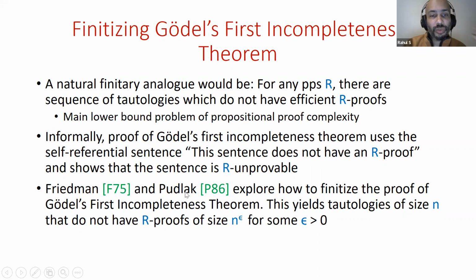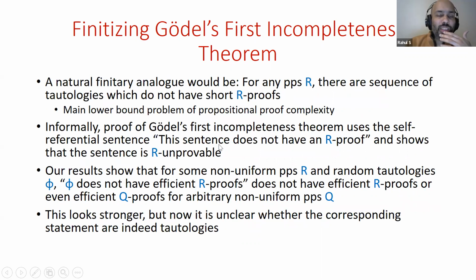Harvey Friedman first, and then Pavel Pudlák, explored how to finitize the proof of Gödel's first incompleteness theorem. They're able to do it, but the issue is that they get tautologies of size n, and they get lower bounds for those tautologies, but the lower bounds are actually smaller than the size of the tautology itself. So the number of steps required in proof systems is at least n to the epsilon for some epsilon greater than 0, and this can be made quite close to n, actually. So it doesn't give us anything that we'd be interested in terms of approaching super-polynomial lower bounds.